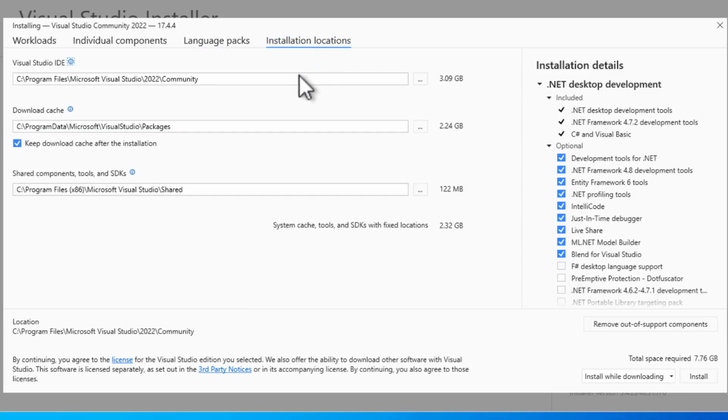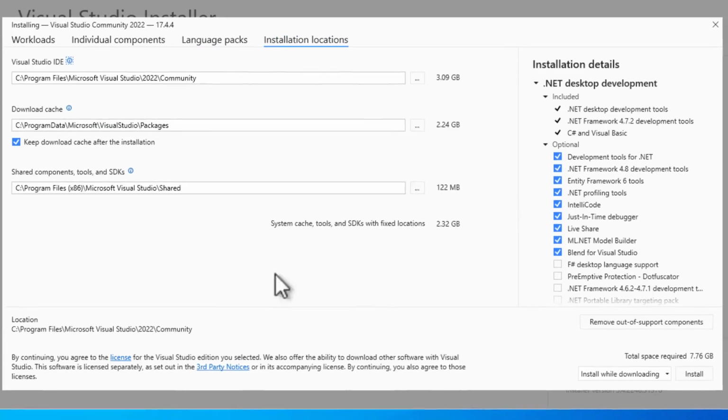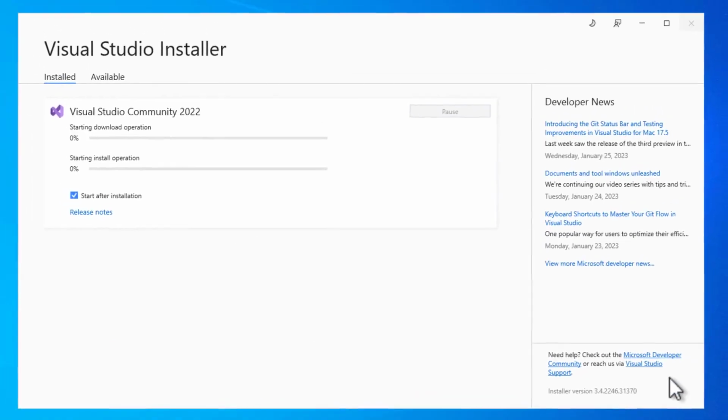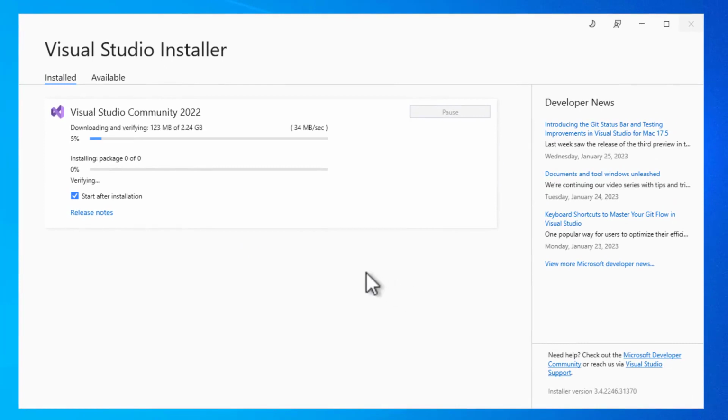The last tab allows us to change the installation locations. Feel free to adjust the settings to your desire, but I keep all the defaults and click the Install button on the bottom right of the dialog. Depending on your internet connection, it takes a few minutes to download and install Visual Studio, including all the required components.